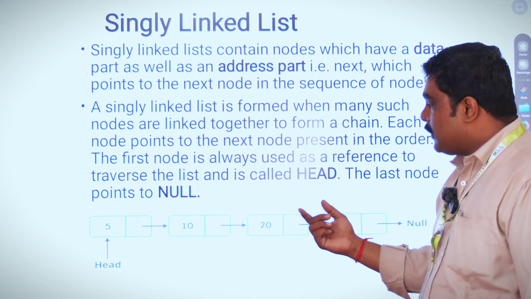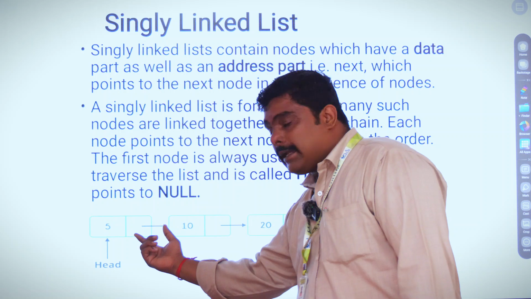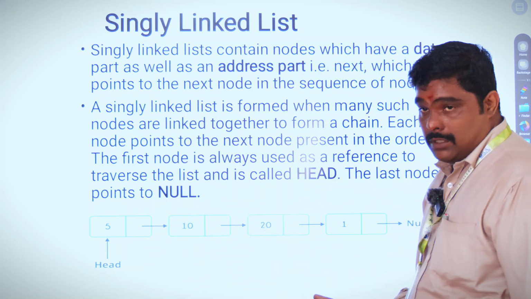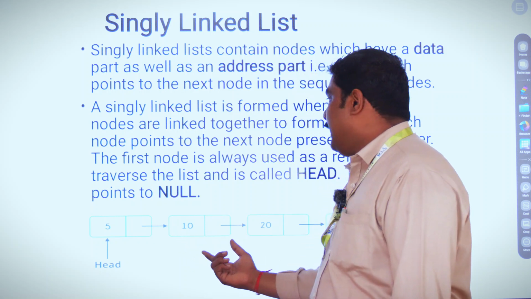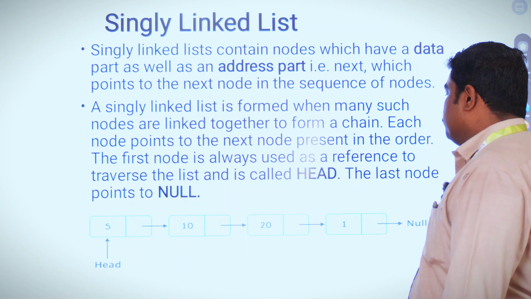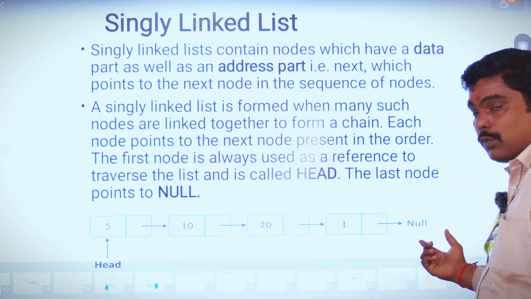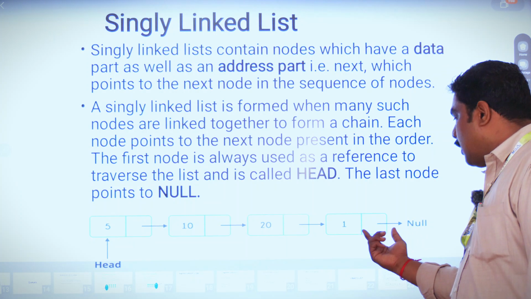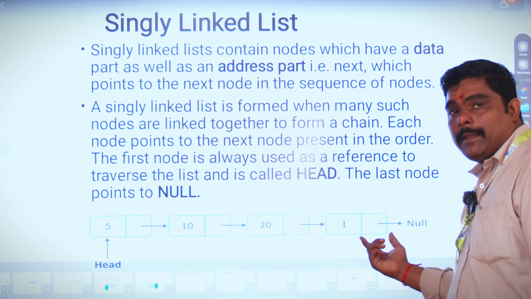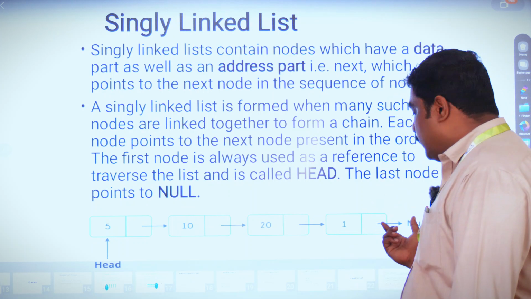Then the first part of the node is the data, and the second part is the address part. That means the address part will point to the next node's data. The first node is said to be the head and the last one is said to be null, because the second part of the last node has no memory address, so it is said to be a null pointer.